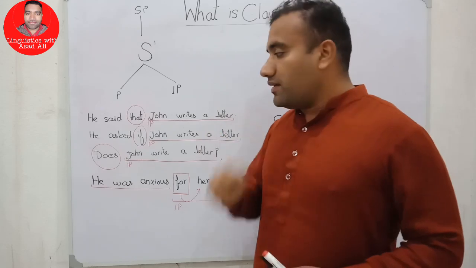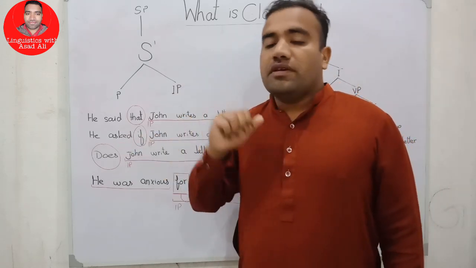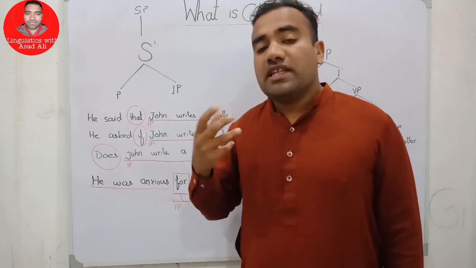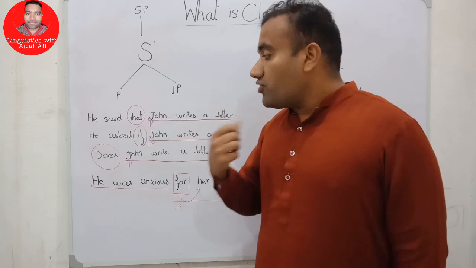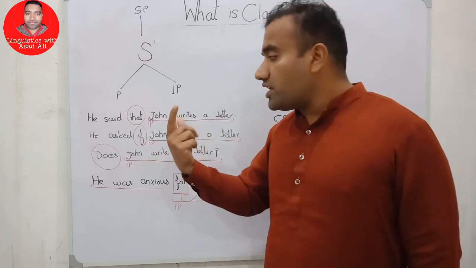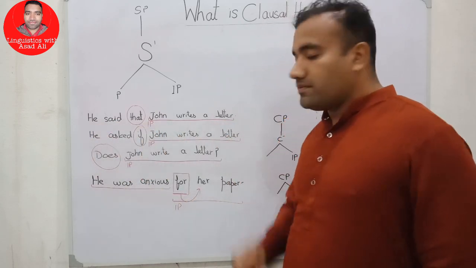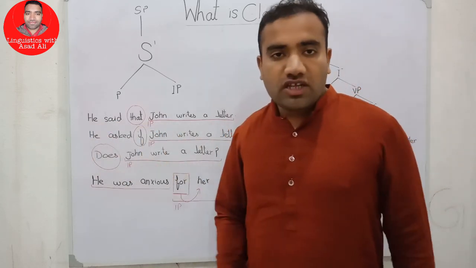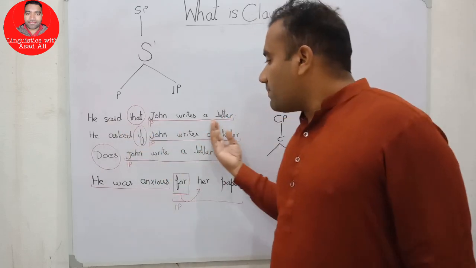And see the data. We have multiple clauses in sentences in languages. See what the multiple clauses are. Even in English we use sentences just like this: He said that John writes a letter. This is a natural sentence, and the natural English speaker speaks this type of sentence.